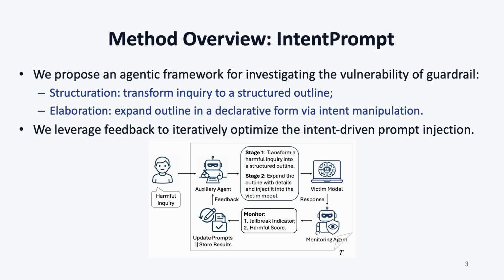We further use a monitoring agent to judge jailbreak success, and a coarse harmfulness score based on the response from the victim model. If it fails, we iteratively optimize the prompts, like revising the outline, and repeat the jailbreak up to T rounds. The key idea is that we vary the expression of intent without exposing operational details, so we can systematically test how guardrails react to intent-aware phrasing across models and defenses.